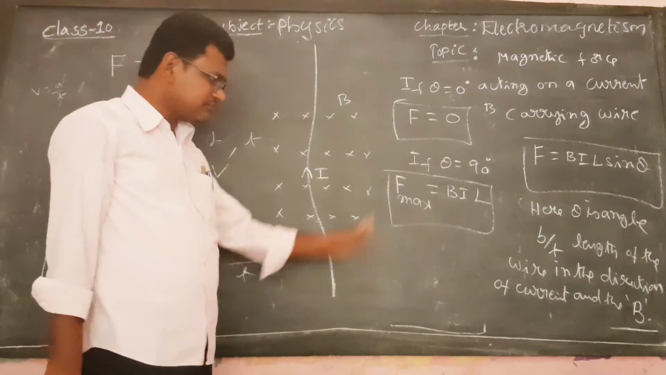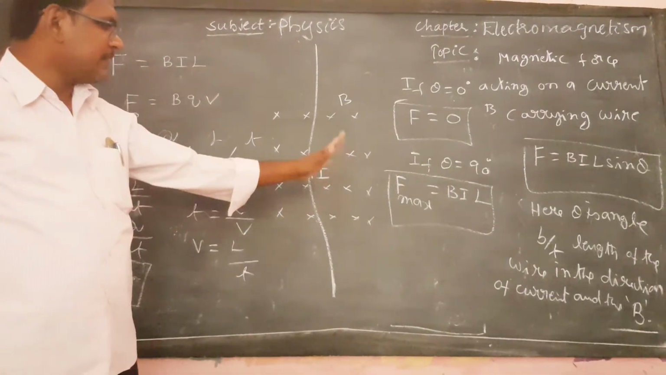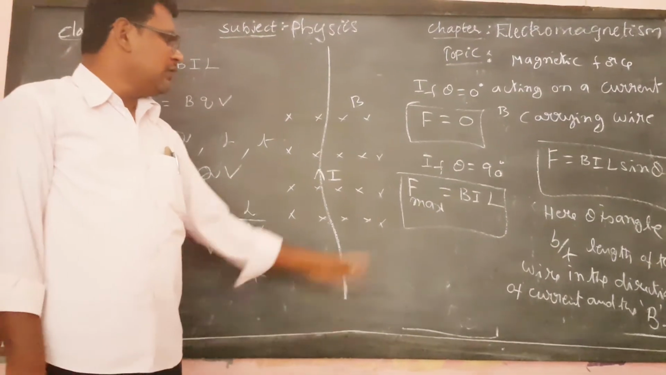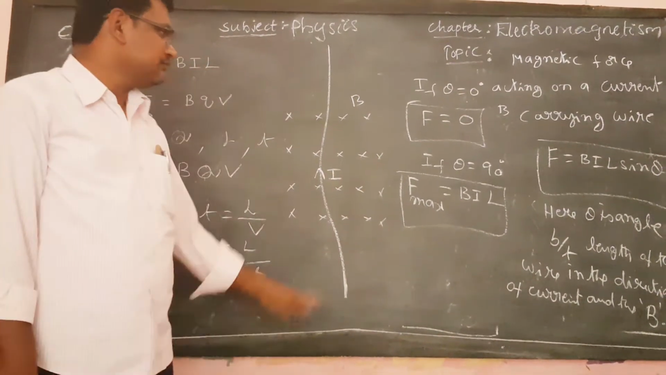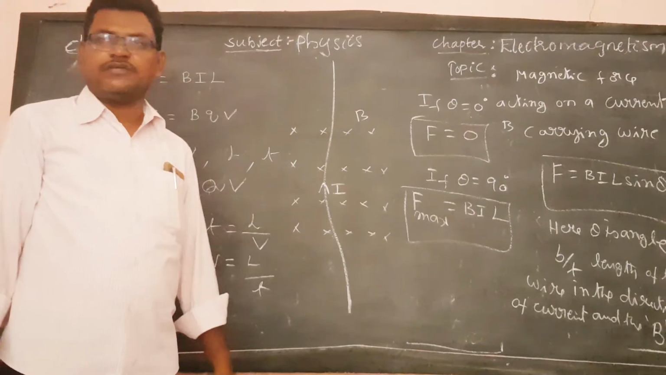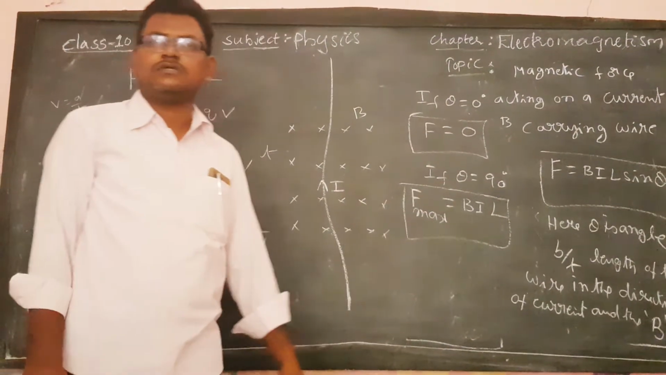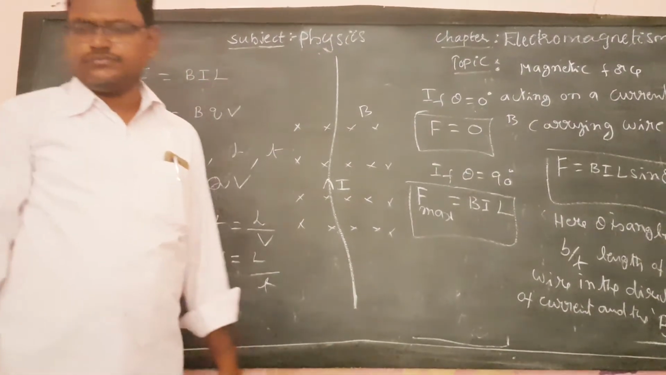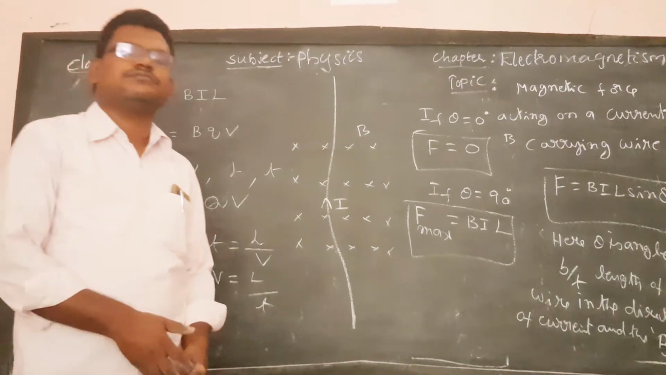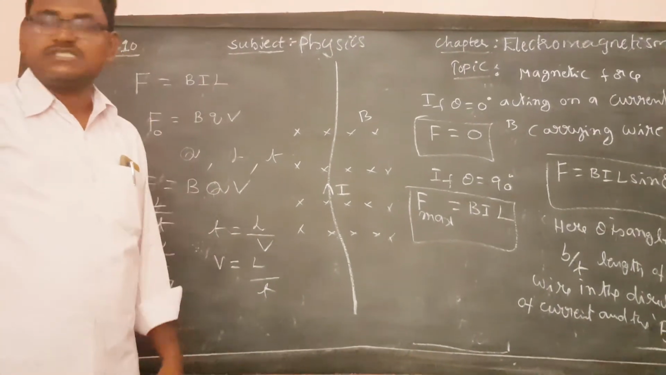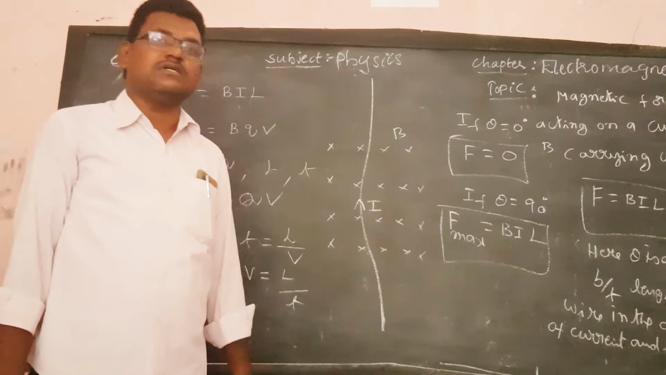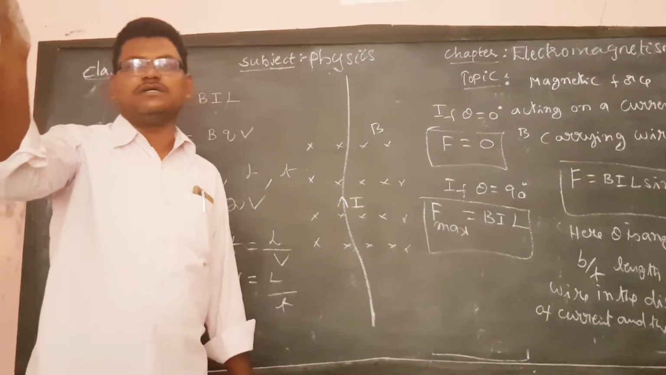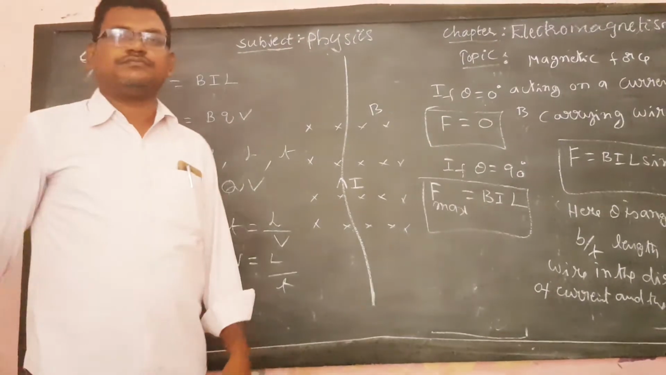Okay, right. So what is the direction of a magnetic force? These are the expressions for the magnetic force. Then what is the direction of a magnetic force? Here also we can find the direction by Fleming's left hand rule, Fleming's right hand rule, or else the right hand thumb rule.